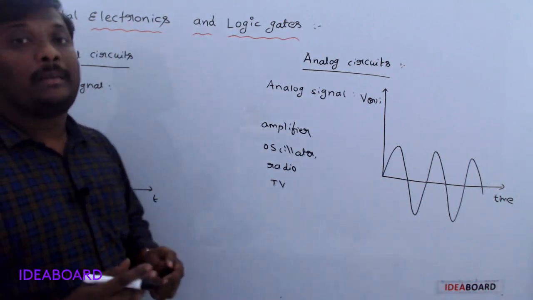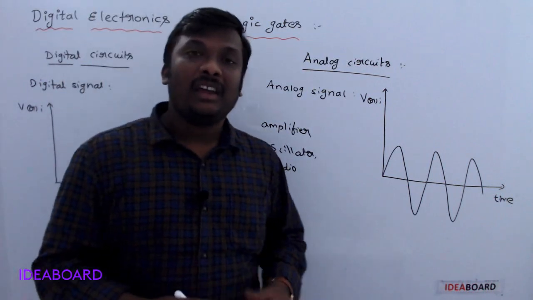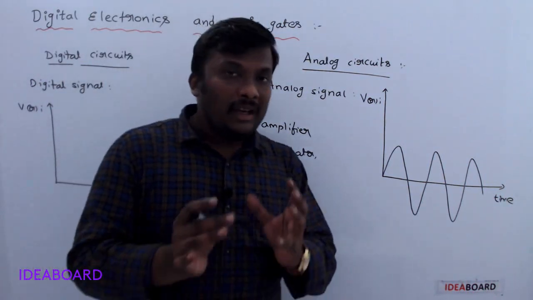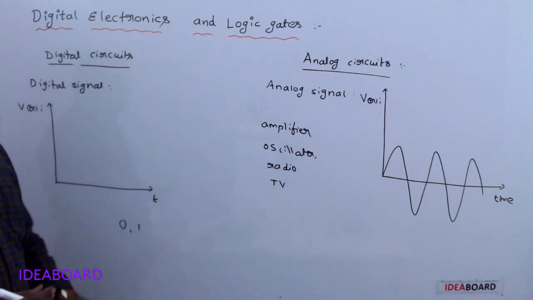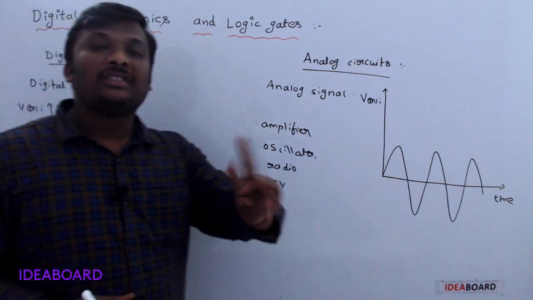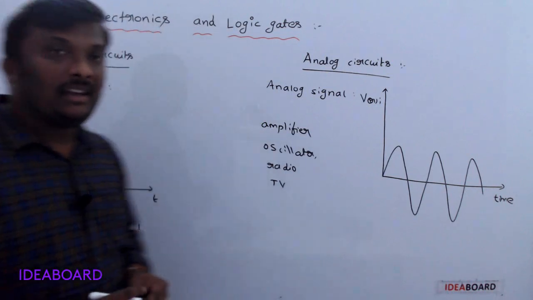We know that those are the binary numbers. In a digital signal we have only the binary numbers 0 and 1, no 2, 3, 4 like that, only 0 and 1. Understand now?